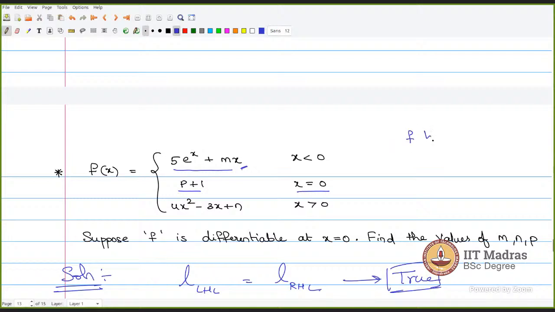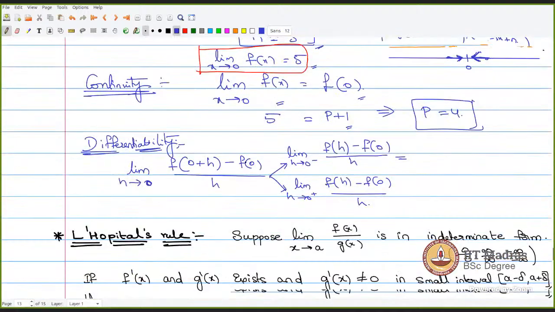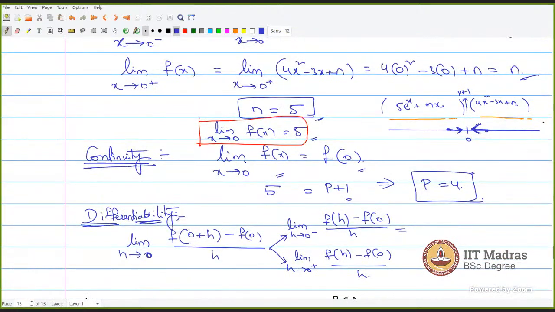I have f of h now, first condition, where h is less than 0. So which function should I take? The first one, correct. Replace h in place of x also. This is f of h here.